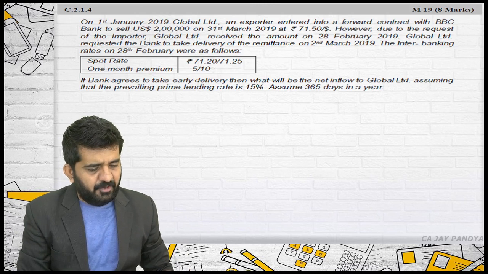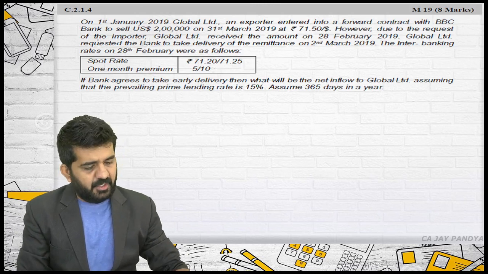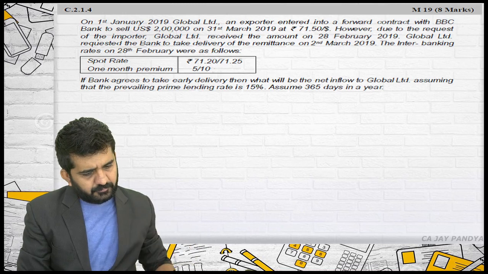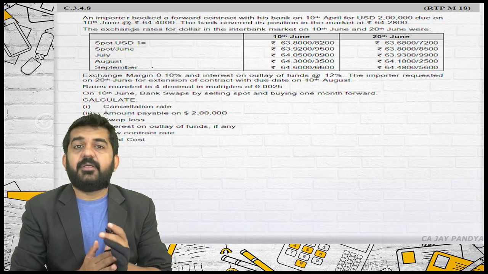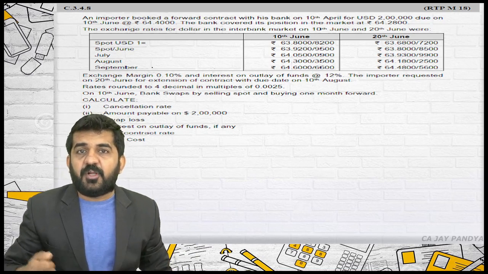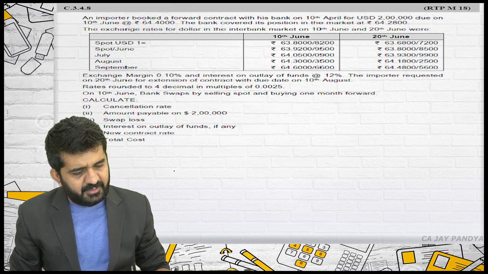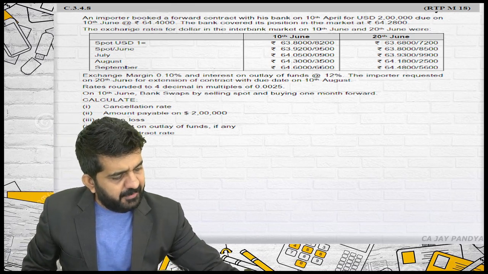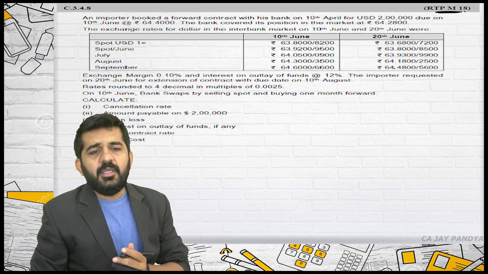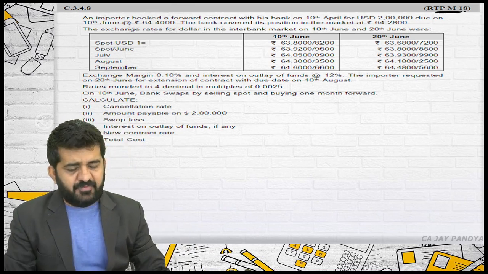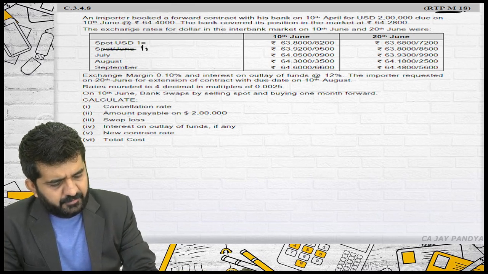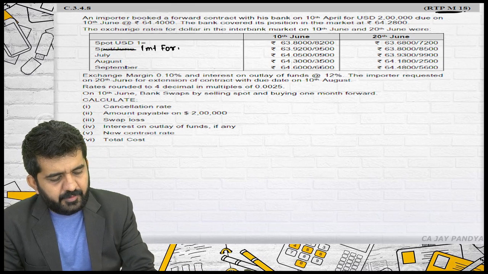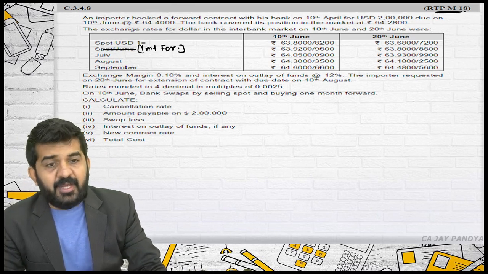Let me go to one more question, and we'll be again discussing something about forward contract, or extension of forward contract after maturity. This question is of RTP May 2018. And there are only 2 questions available for this particular situation. This is actually 1 month forward. And we'll be solving this question.